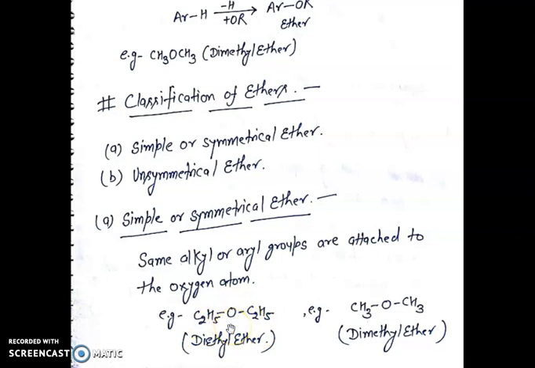So this is the example of symmetrical ether. The second example, dimethyl ether. In dimethyl ether, the same alkyl group, that is methyl group, is attached to the oxygen atom.